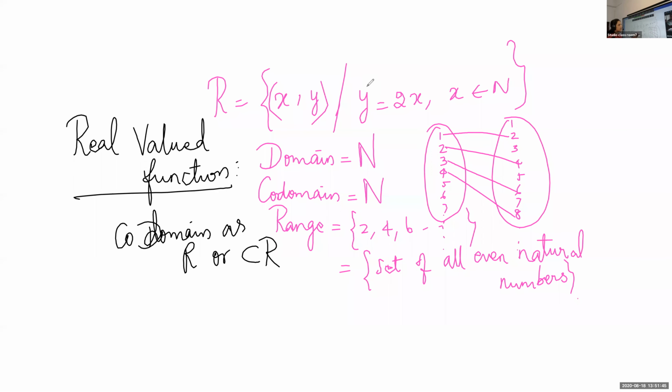Whenever the images are a subset of a real number, then we can say it is a real valued function.